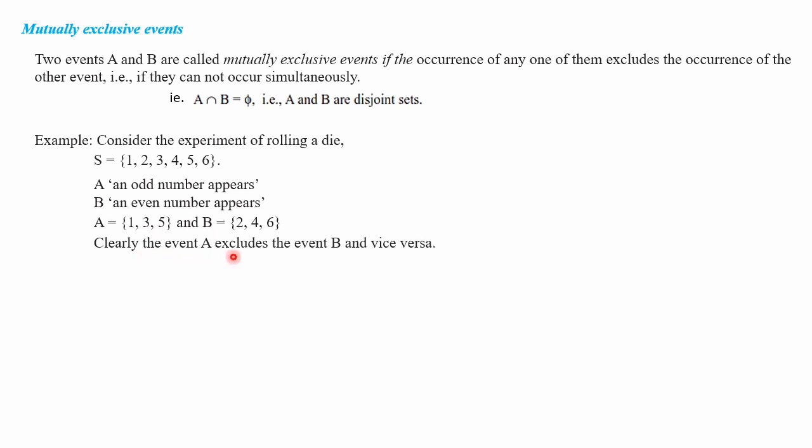So clearly the events A and B exclude each other, and vice versa. A intersection B is a null set. A and B are disjoint sets. So this is an example of disjoint sets.